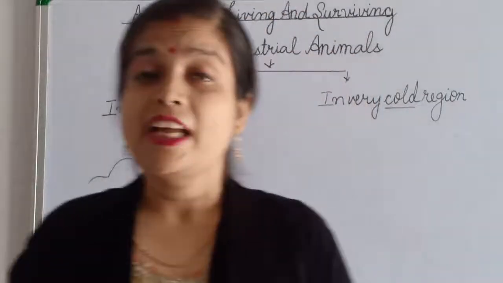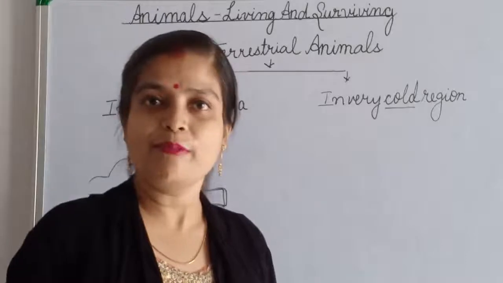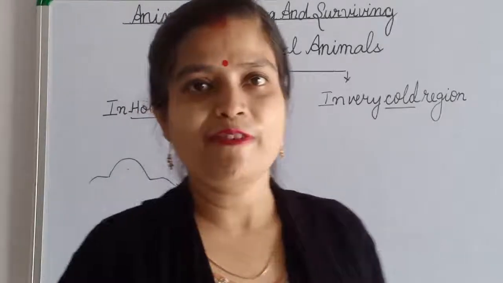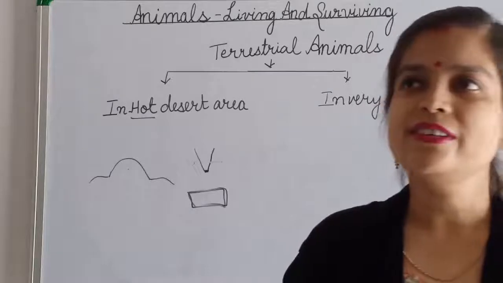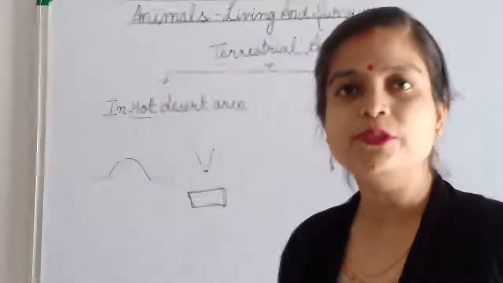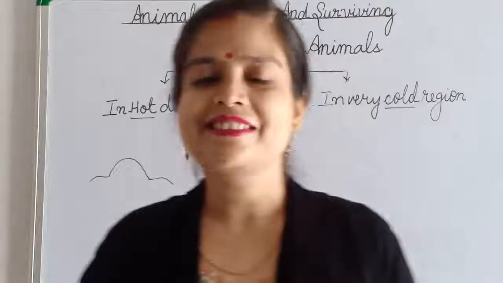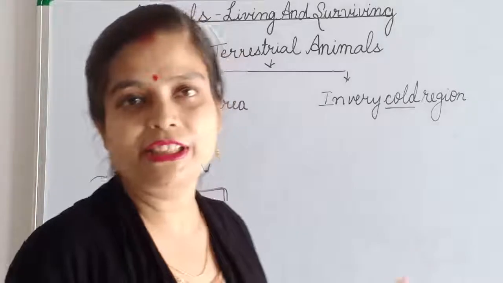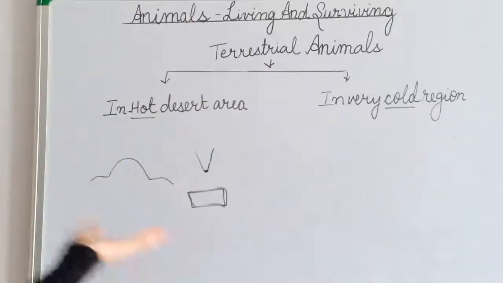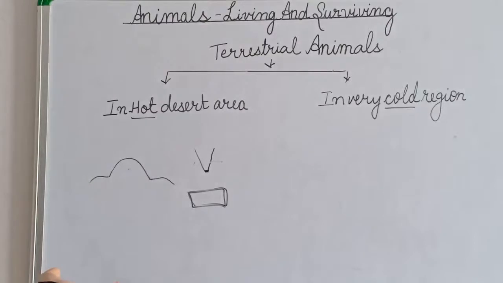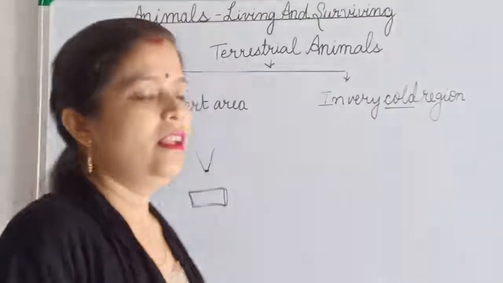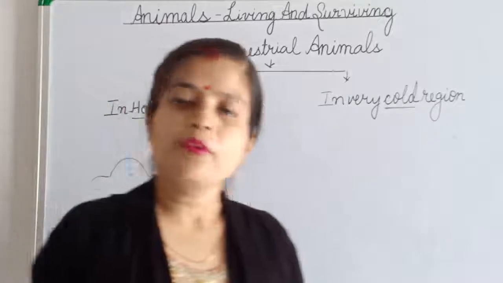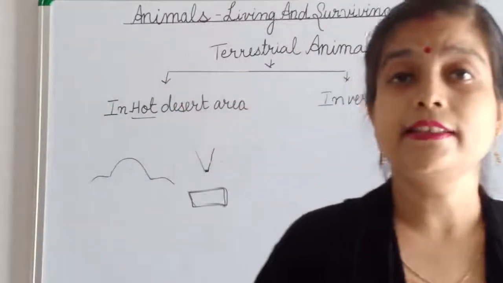Then camel also has a different type of lips. Okay, they have broad lips. Why? Because they have to eat thorny bushes. Soft grass is not available over there. So what do they have to eat? They have to eat what is available over there, so they have to eat thorny bushes. So they have lips of a different type, very rough type.